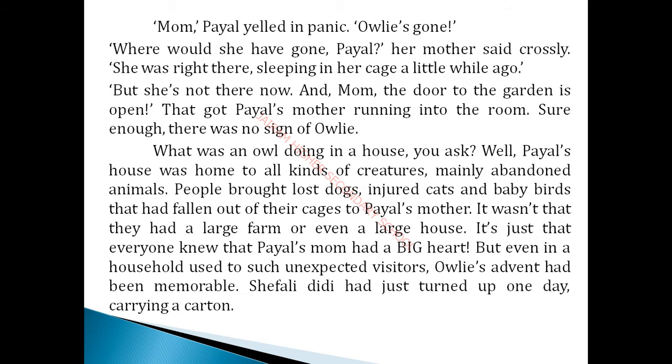Abandoned. So an owl and then some kind of lost dog and then an injured cat and then a baby bat, all used to be in the house. Whose house? Pyle's house. It is a place to take care of animals as well as birds. Pyle's mother has a big heart and kind attention towards the animals as well as the birds. She used to take care of the abandoned animals as well as the cats too.